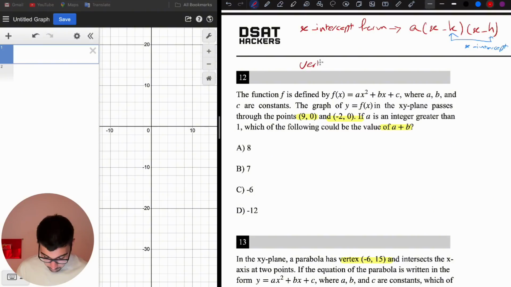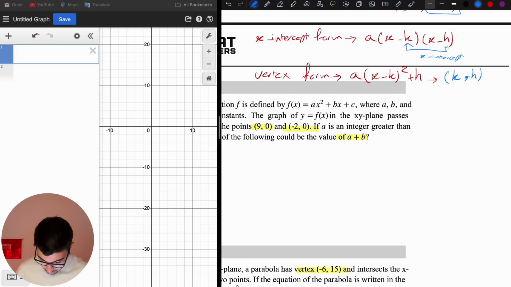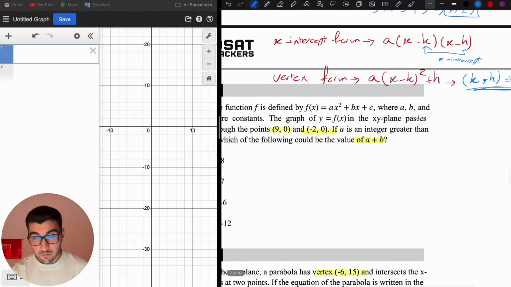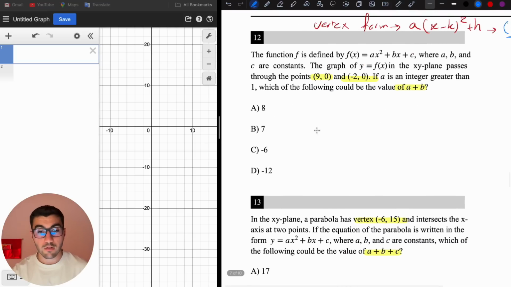So you have to know the x-intercept form of the parabola and also the vertex form. Here's the vertex form of the parabola. You should memorize these forms for sure, 100%. The vertex form is a times (x minus k) squared plus h, and k and h is the vertex, right? So this is the coordinate of the vertex. If you're given the vertex, you're going to use this form. If you're given the x-intercept, you're going to use this form. Let's solve both of these types.